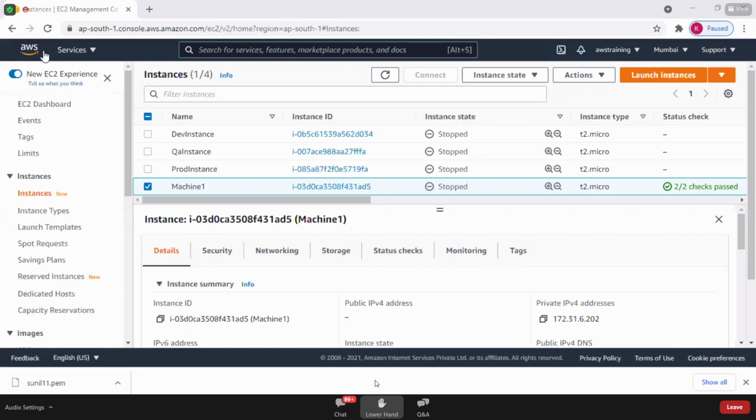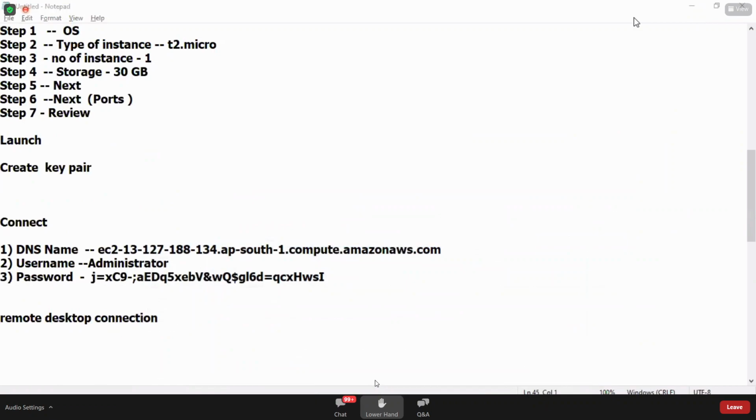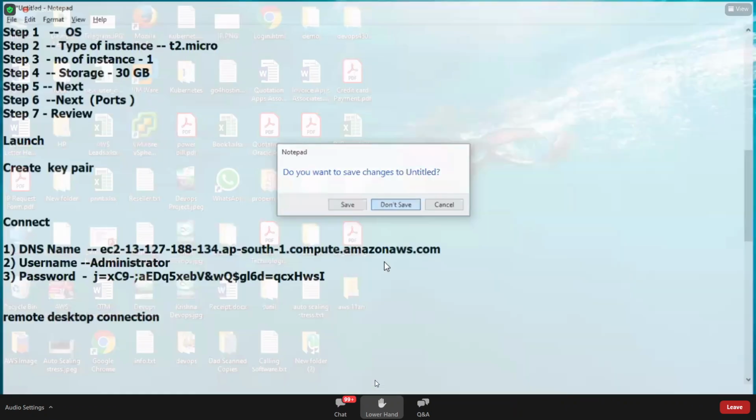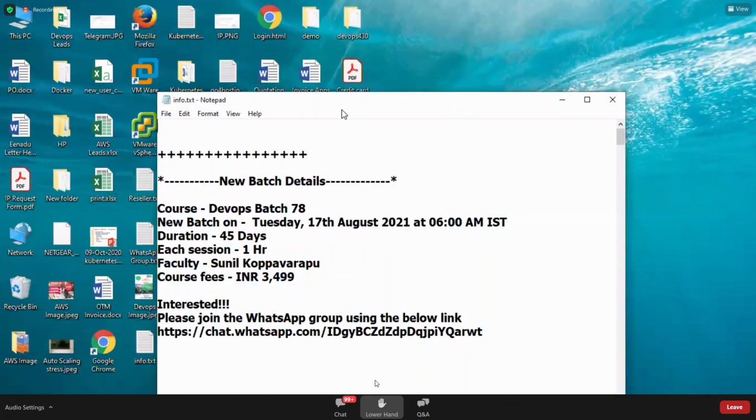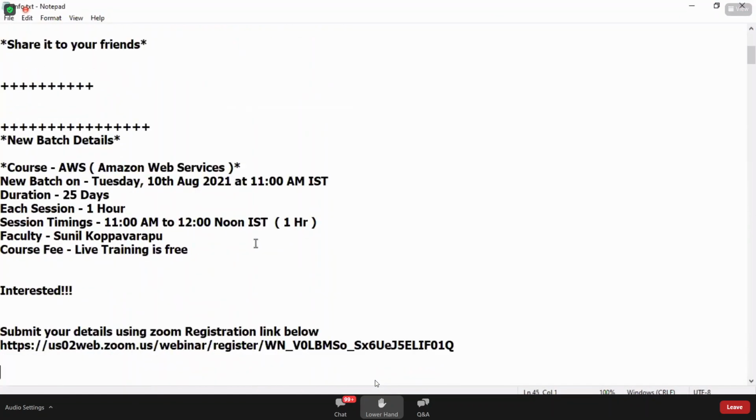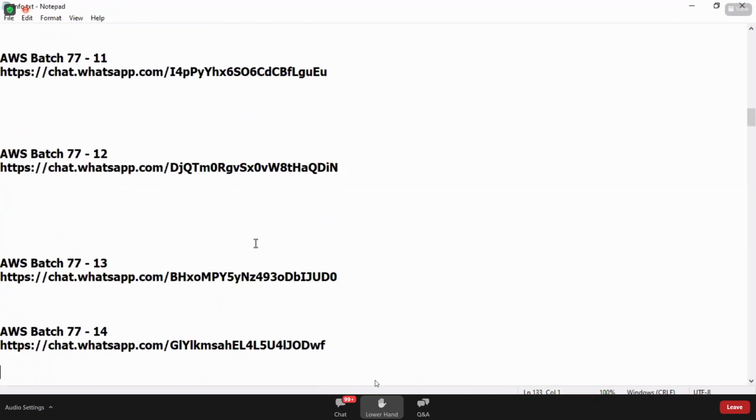So they are not in the group. Can they access it? Share the WhatsApp group link. Ask them to join the WhatsApp group. I have already shared it, but every group is full. Today I have just passed the 3 groups in the chat box. Yes, I have shared them. All 3 are full? Yes, all 3 are full. Without being registered, they can't get access.